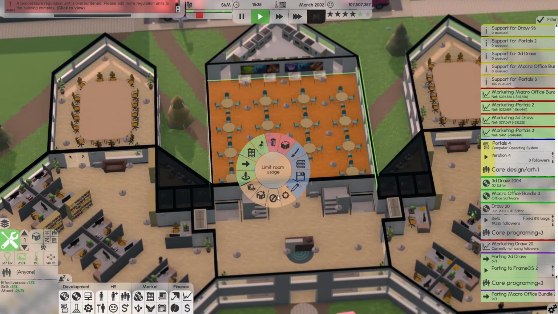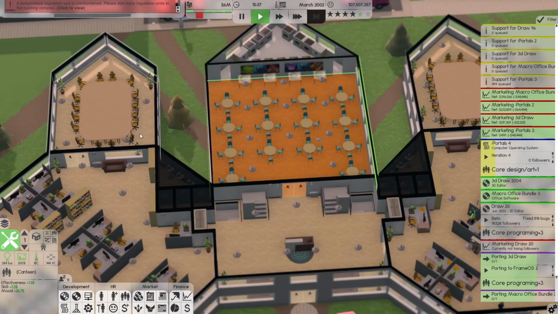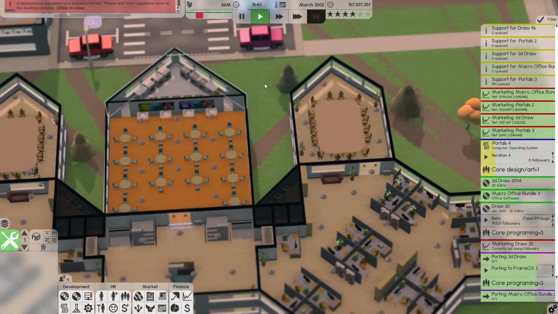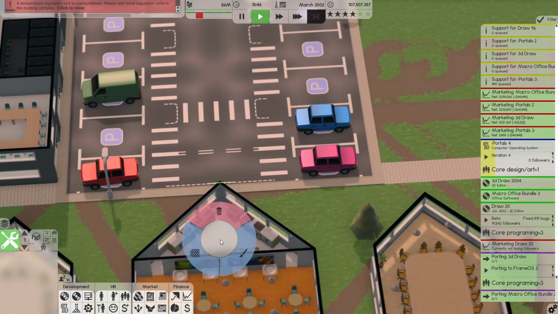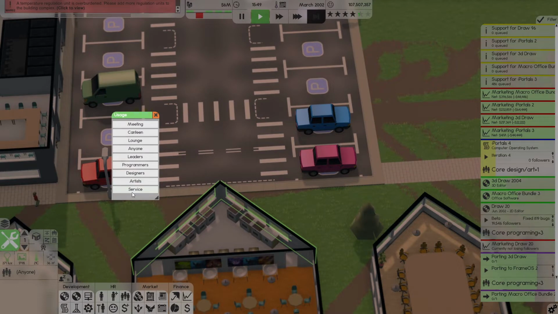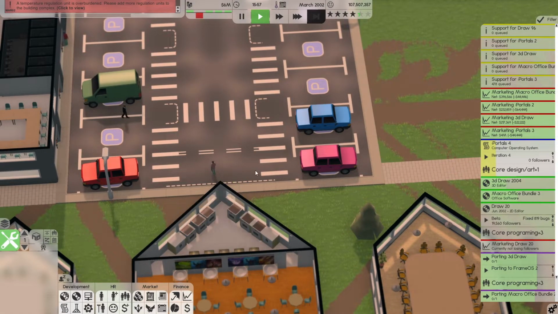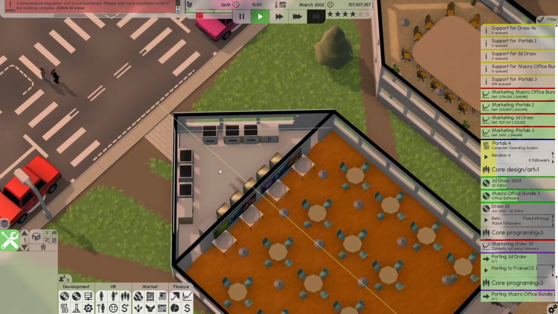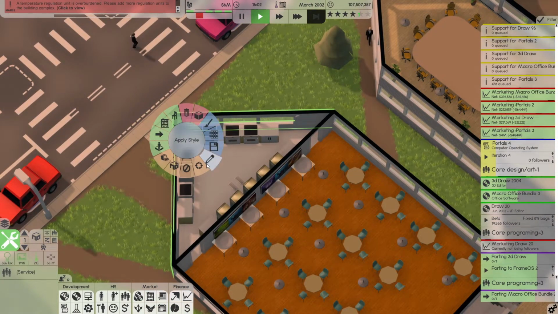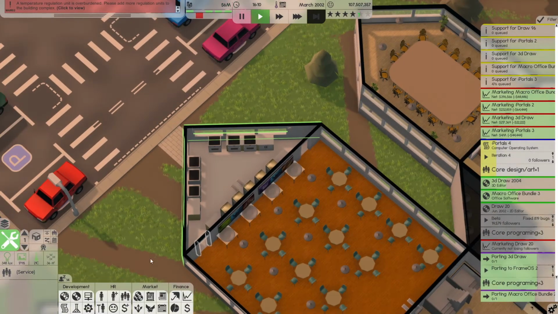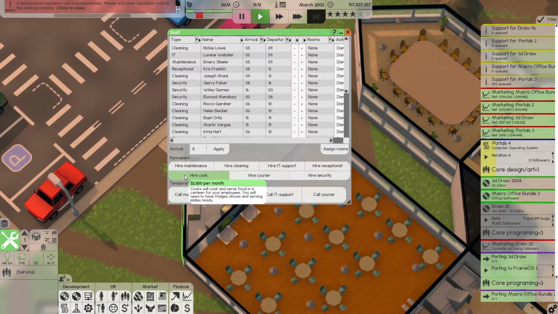And I did just see, yeah, stop doing that. I don't want that. I want to be able to limit this room's usage to a canteen. Perfect. I just want to limit the usage of this room. Why is it doing that to me? There we go. Limit this room. This is a service. So my cooks should come in here and cook if I could actually get this room to do what I need it to do. Okay, I'm assuming that my cooks will actually go there once I manage the staff and hire some cooks.